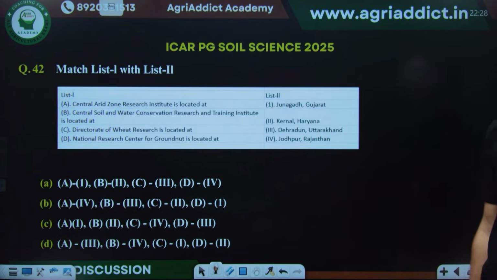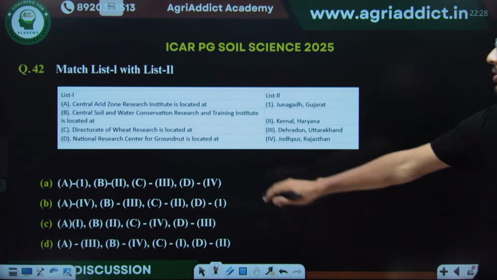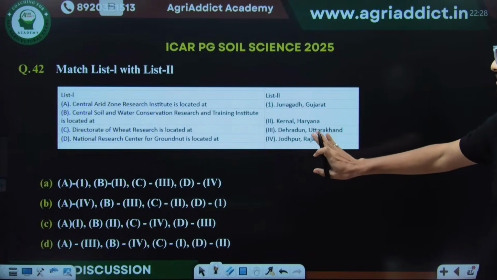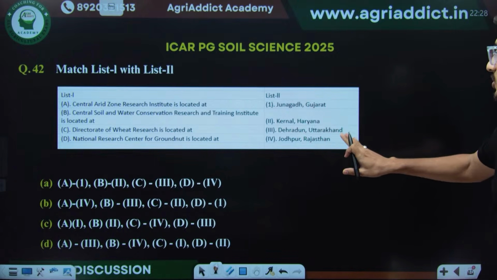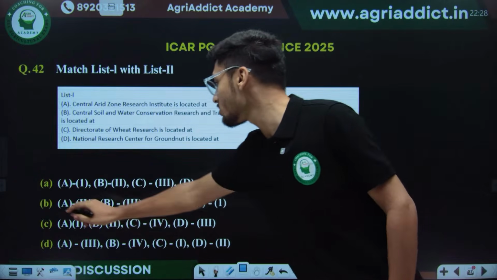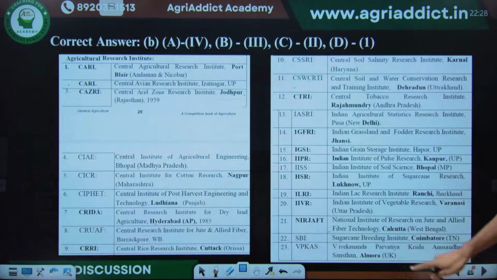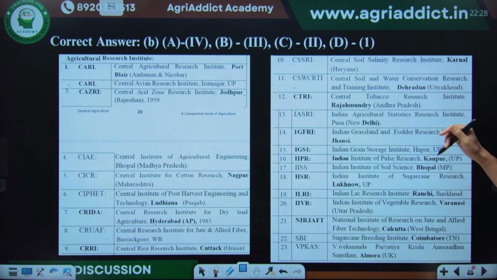Then we have the next question. This is also a question from general agriculture. We won't waste much time on this either. We know that Central Arid Zone Research Institute is located at Jodhpur, Rajasthan. So if anyone knows that CAZRI is located at Jodhpur, Rajasthan, not much time is needed. The answer will be clear. Option B will be the correct answer. Along with this, I have mentioned the names of all the institutes, so take a screenshot of this slide with the list as well and read it well.